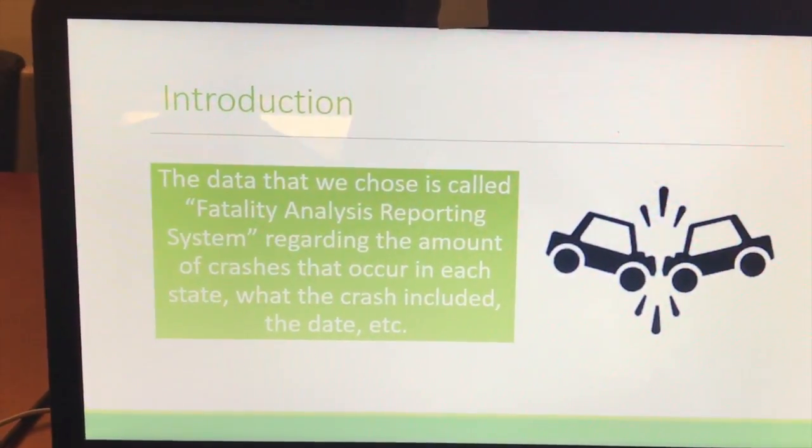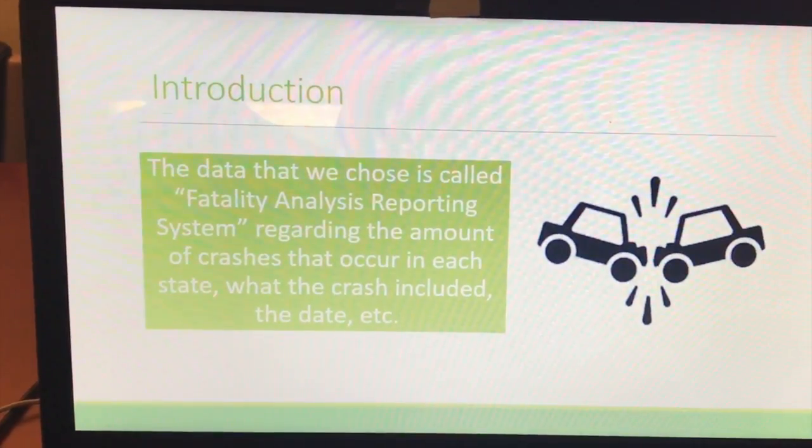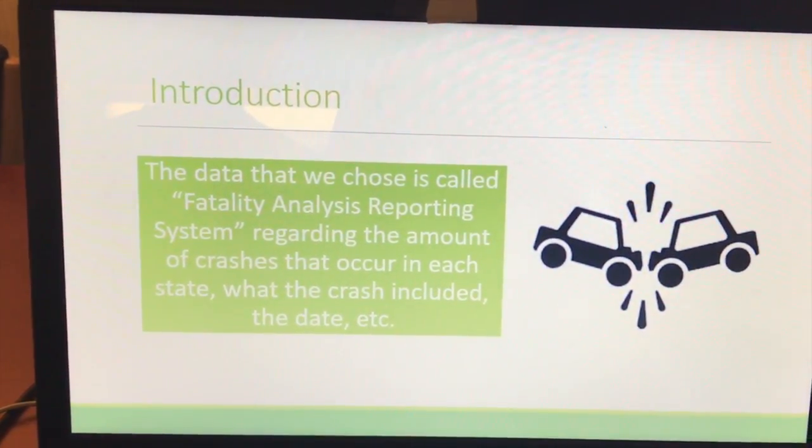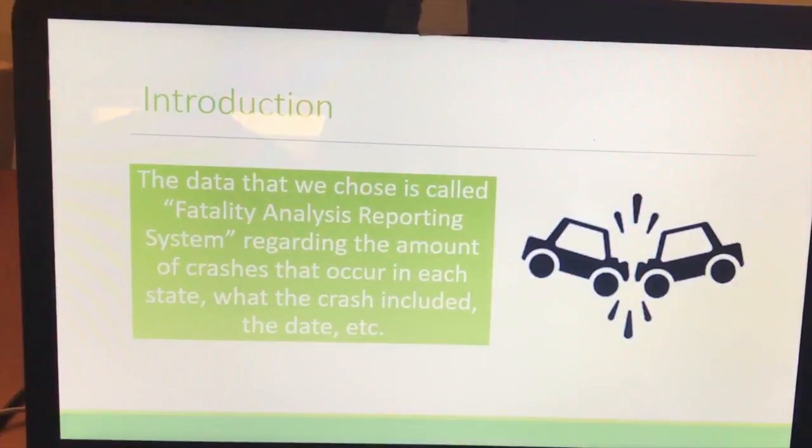Today we're going to talk to you about crash fatalities in the United States. The data that we chose is called the Fatality Analysis Reporting System, regarding the number of crashes that occur in each state, what the crash included, the date, etc.